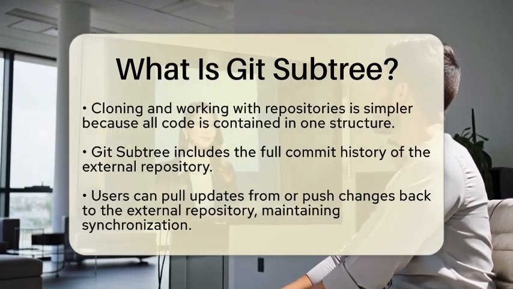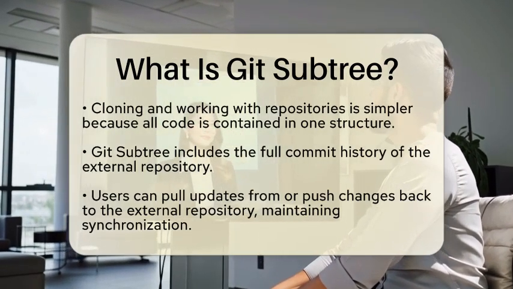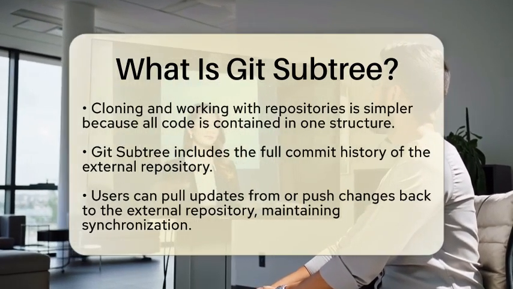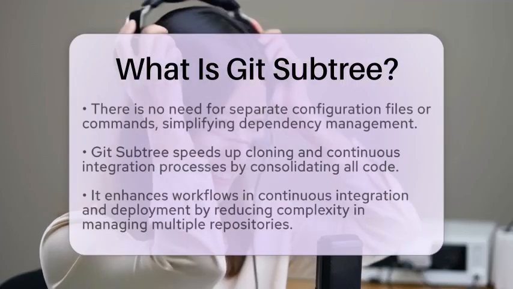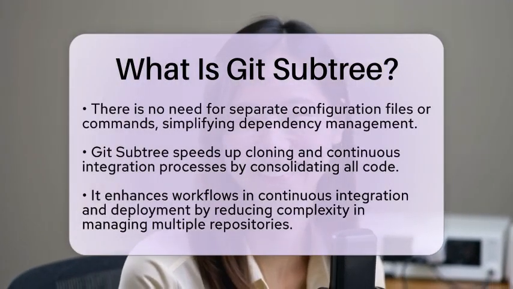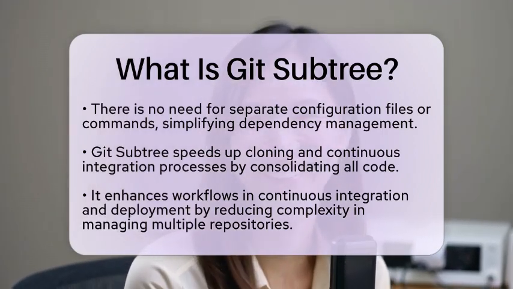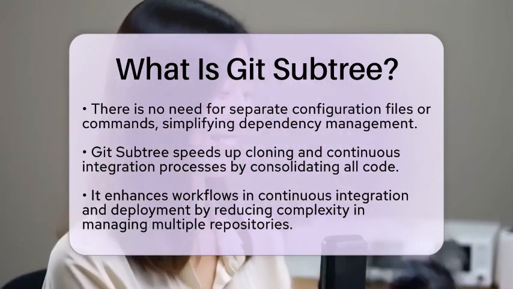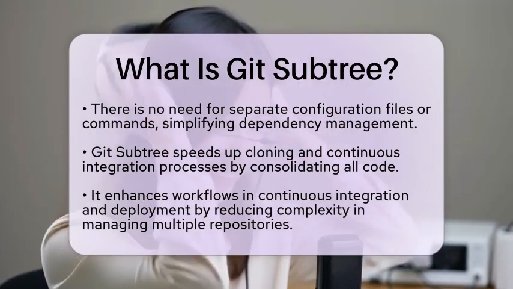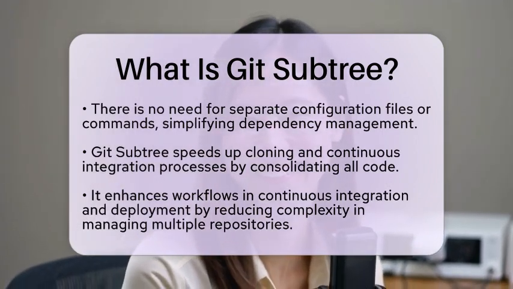From the perspective of continuous integration and continuous deployment, Git Subtree makes workflows smoother by reducing complexity in managing multiple repositories. Since the external code is integrated into the main repository, build and deployment pipelines can operate on a single repository without extra steps to fetch dependencies from submodules. This integration helps maintain consistent versions of dependencies and simplifies automated testing and deployment.